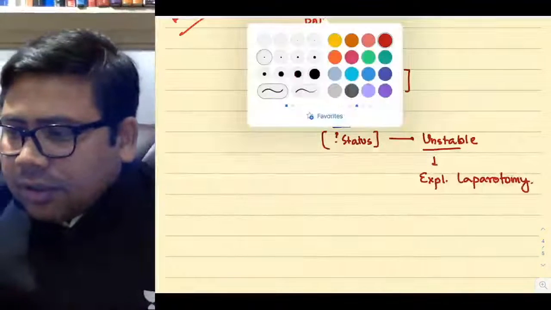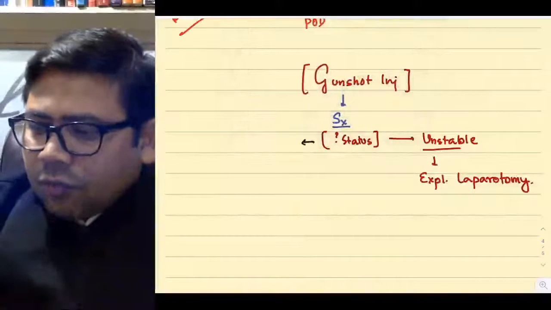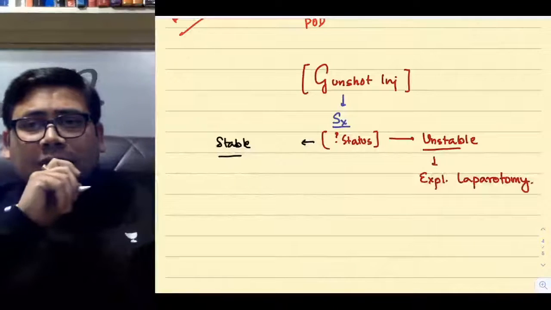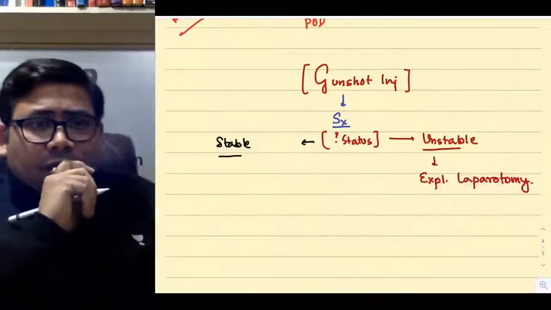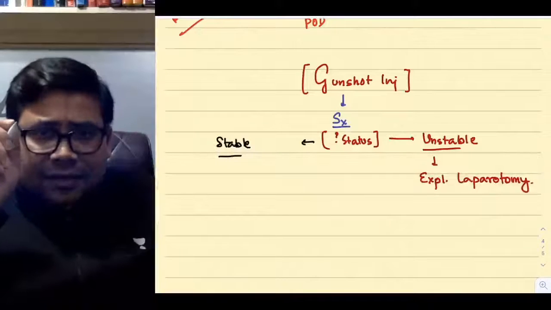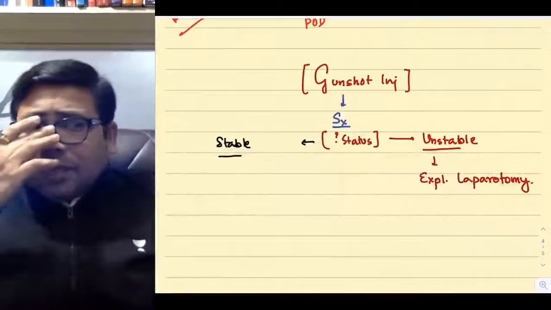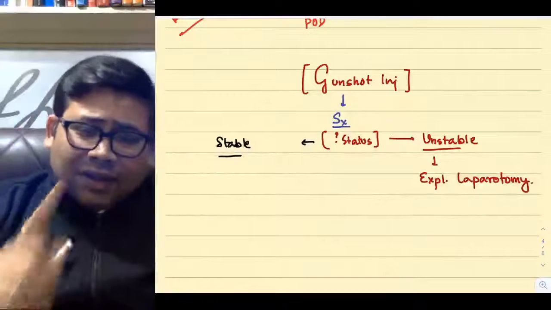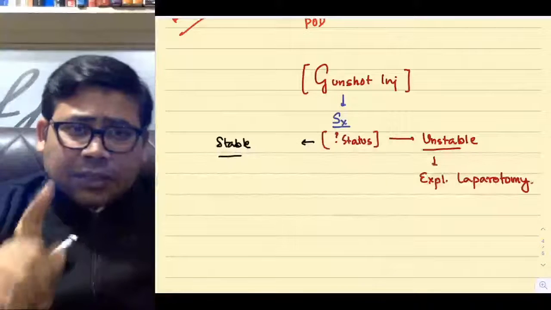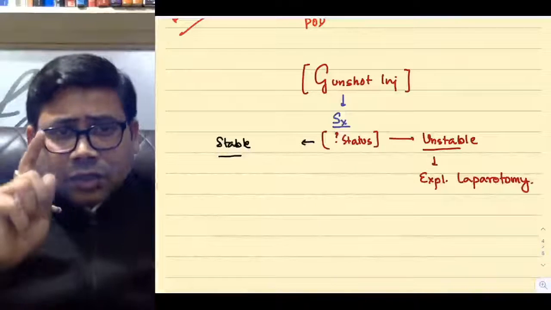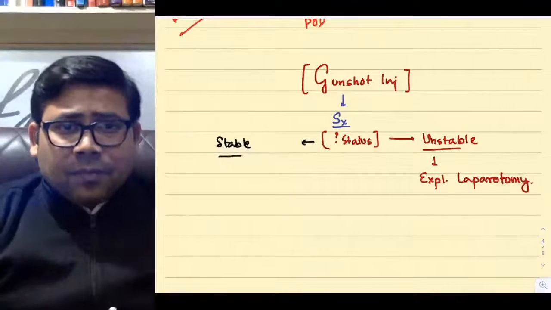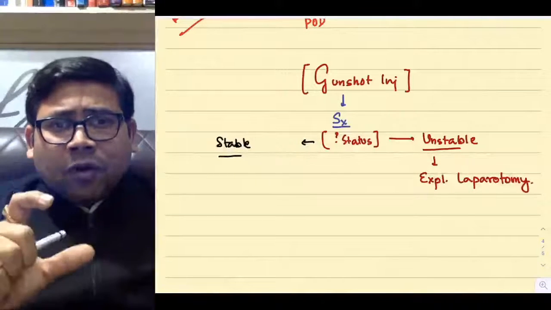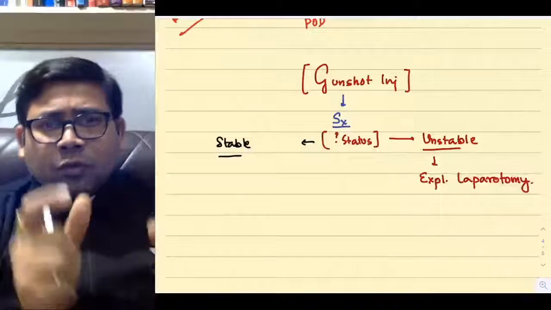If the patient is stable, what to do now? Some people argue that you should be going for CT now. Now try to understand CT scan. CT scan is approximately 60 to 70% sensitive for visceral injury. It's very good sensitivity. But what about 30% false negative reports? Because in this case, if you miss bowel injury, you miss the patient. So what is the most accurate form of diagnostic approach to these patients?